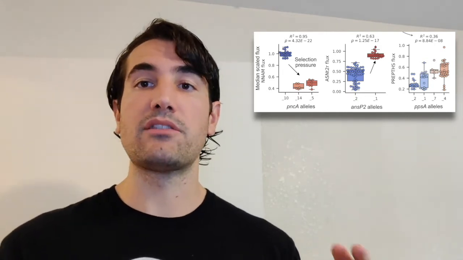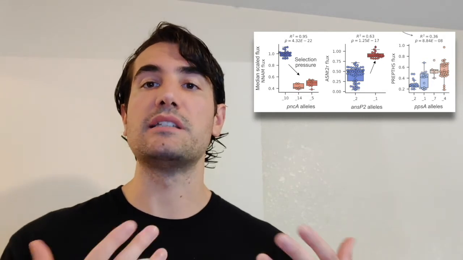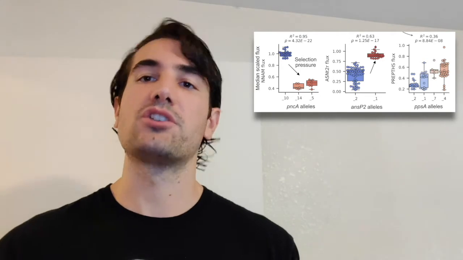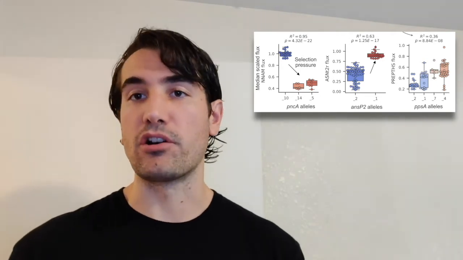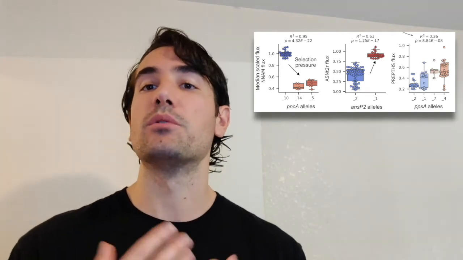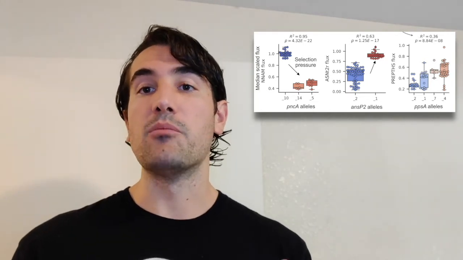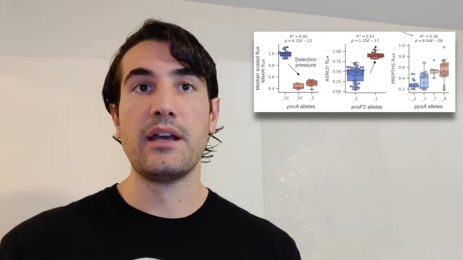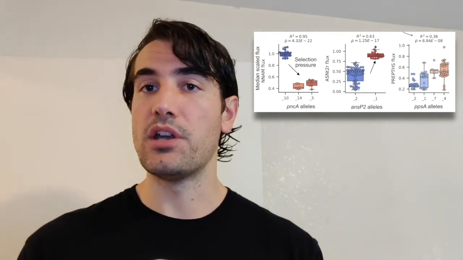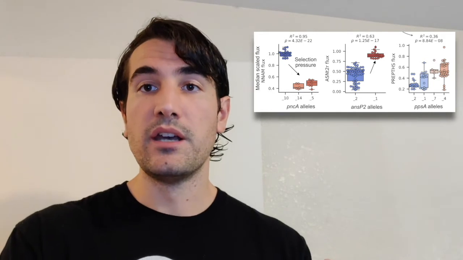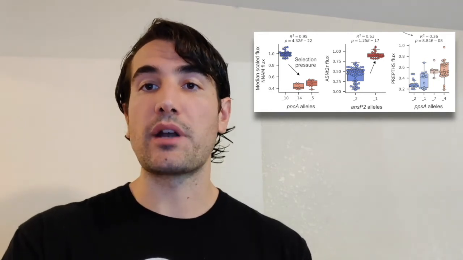This means that the resistant dominant alleles are deleterious, or mean that now the reaction encoded by PNCA is non-functional and can't run. This is consistent with the literature that shows that these mutations are actually deletions, which make a non-functional enzyme.